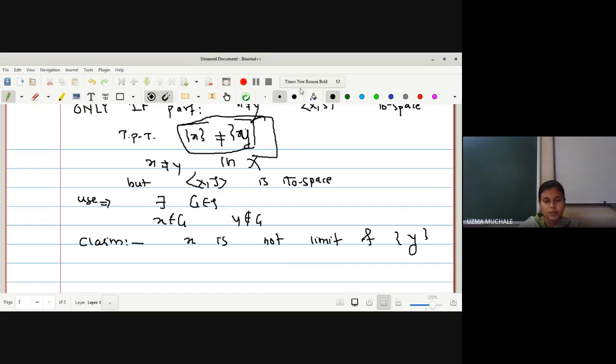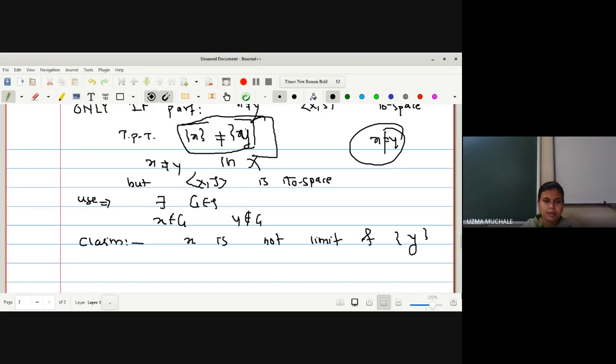No doubt X is not equal to Y, this is given to us, right? X is not equal to Y, we know that. But our aim is to prove that their closures are also different. Simply, their limit points are also different.